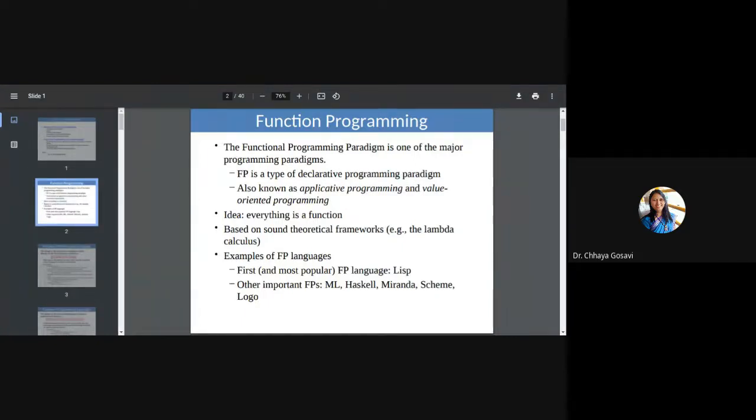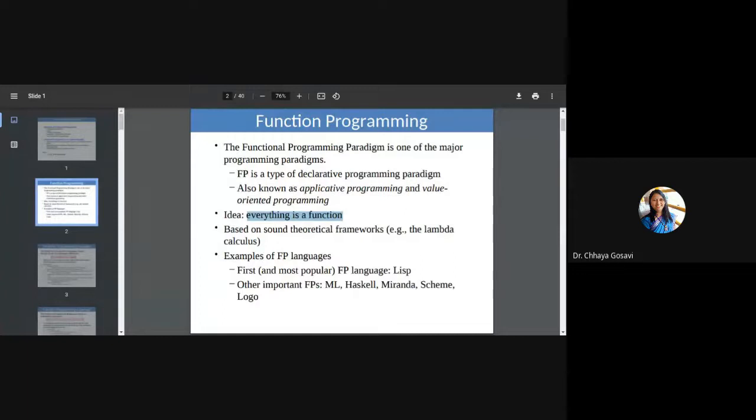So functional programming is a type of declarative programming paradigm. Some books also mention it as applicative programming or value-oriented programming. In functional programming, everything is function. Like in object-oriented programming, you have studied everything is object, like arrays are objects or exception is handled in object-oriented way.